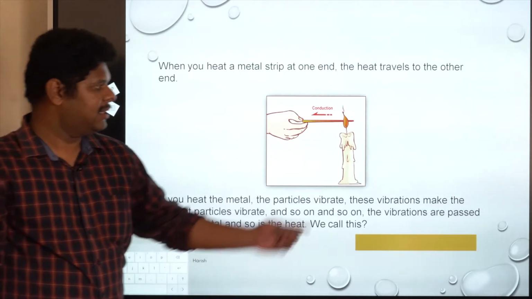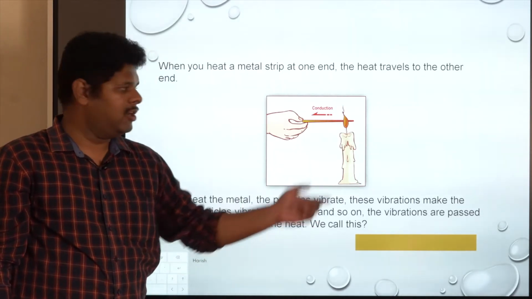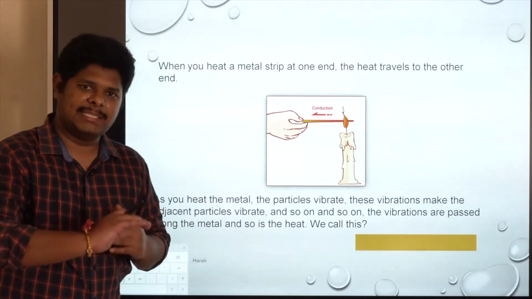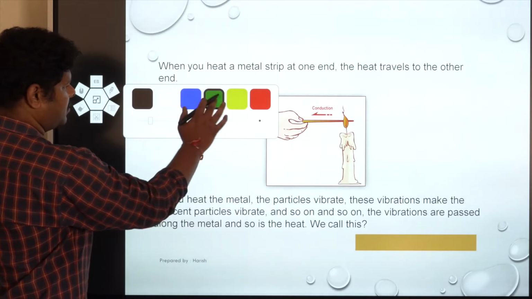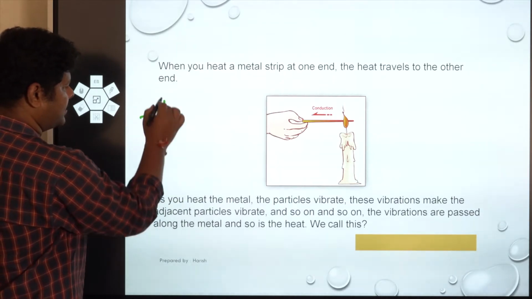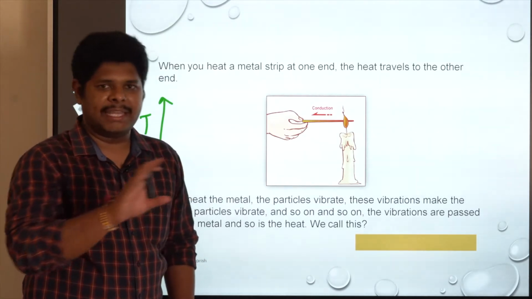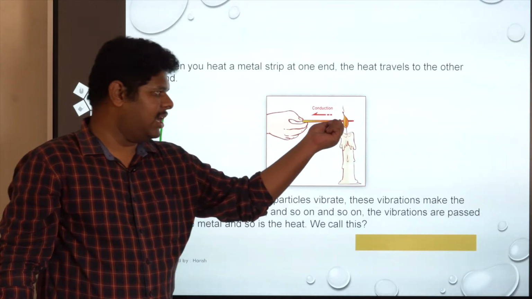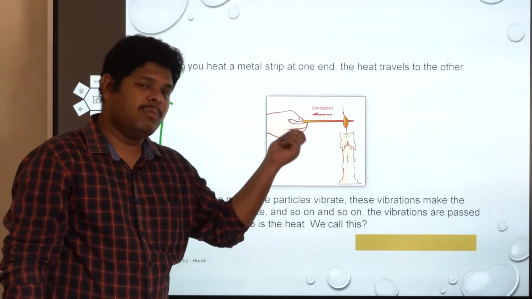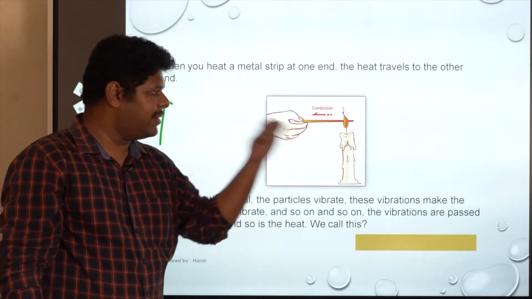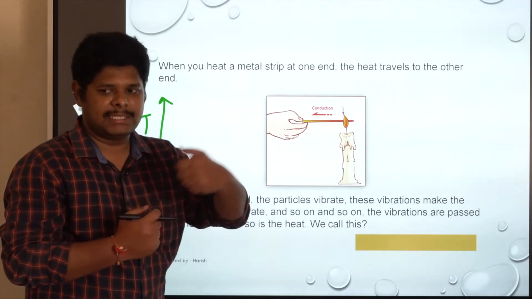I repeat once again. The molecules over here receive the heat energy directly, right? Once they receive that heat energy, their temperature rises. When the temperature of a molecule increases, it starts vibrating with more amplitude. Now when they vibrate with more amplitude, they undergo collisions with the adjacent molecules.